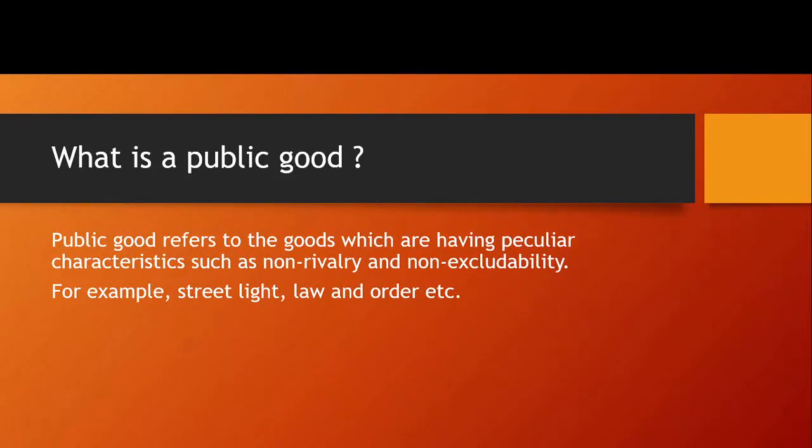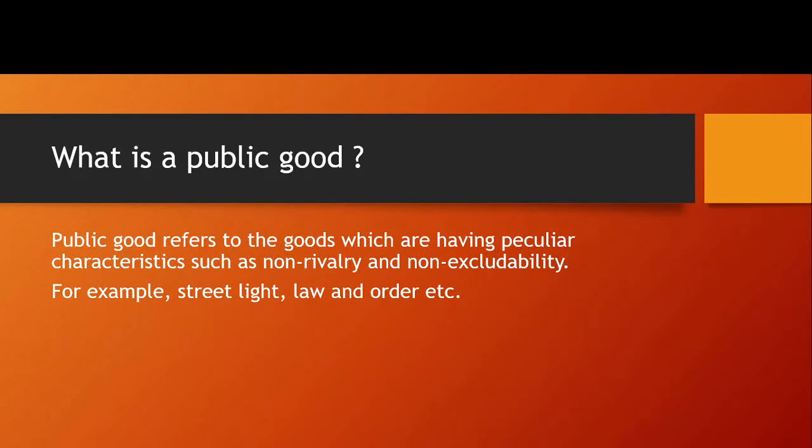That means if one apple is eaten, then whatever I have eaten cannot be eaten by others. So that is called rivalry. That means this is competitive in consumption. If one consumes, then others cannot consume the same. That is called the rivalry assumption. So rivalry is a characteristic of private good.